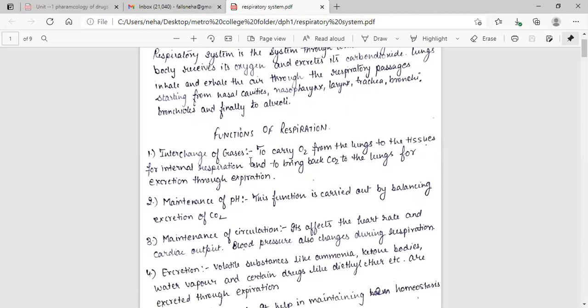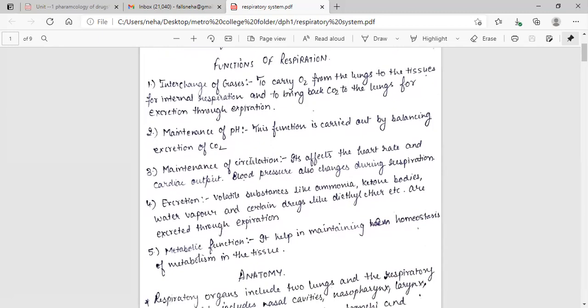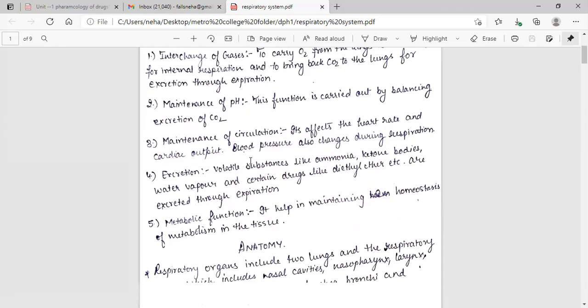Maintenance of pH: this function is carried out by balancing excretion of carbon dioxide. Maintenance of circulation: it affects the heart rate and cardiac output. Blood pressure also changes during respiration. Excretion: volatile substances like ammonia, ketone bodies, water vapor, and certain drugs like diethyl ether are excreted through expiration. Metabolic function: it helps in maintaining homeostasis of metabolism in the tissue.